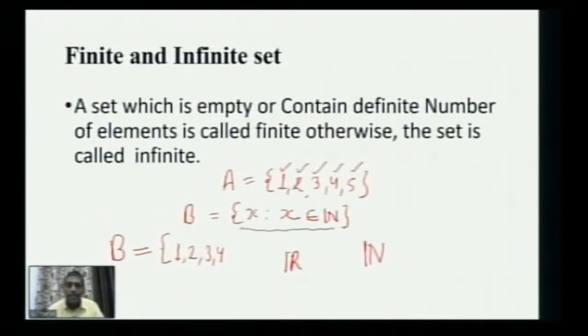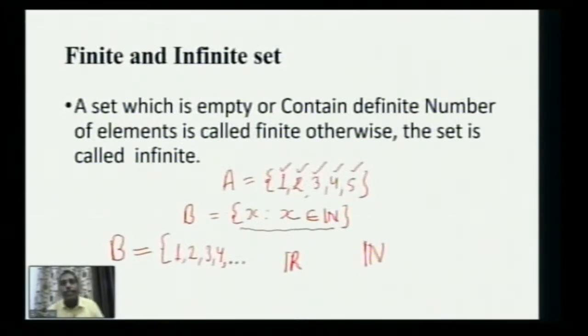But the problem arises when I have to list them out, because when I'm going to give the set in the roster form, then I have to list each and every element. But this can be rectified in some way. After 4, I'm going to use a comma, then I'm going to use 3 dots.